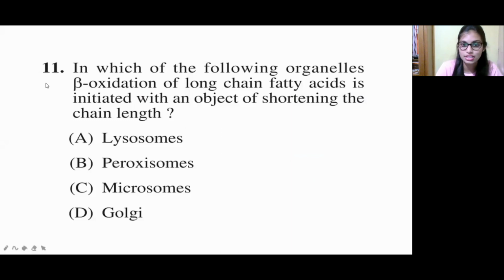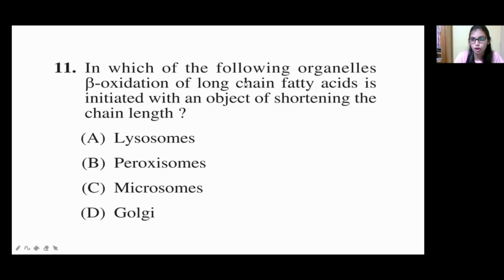We did 10 questions in the first part, right? So this is the 11th question of this part. The question is: in which of the following organelles is beta oxidation of long chain fatty acid initiated with an object of shortening the chain length?